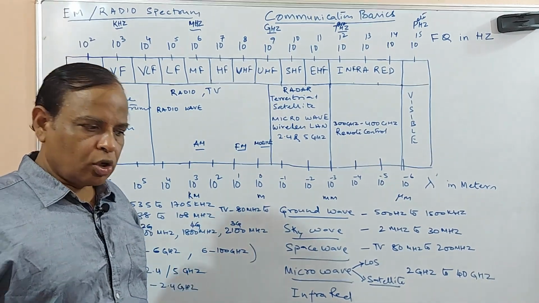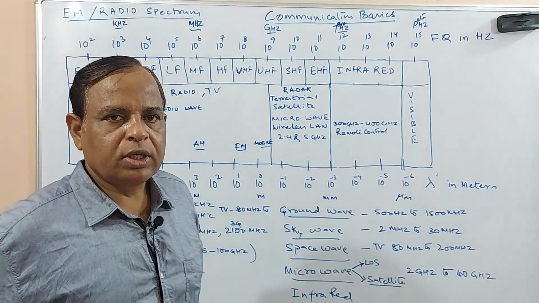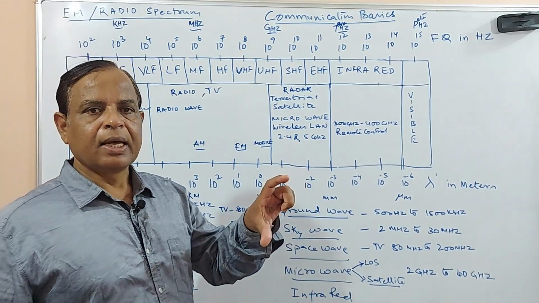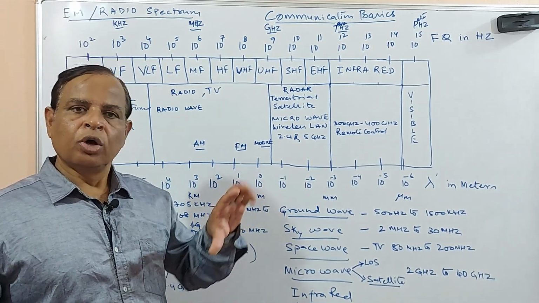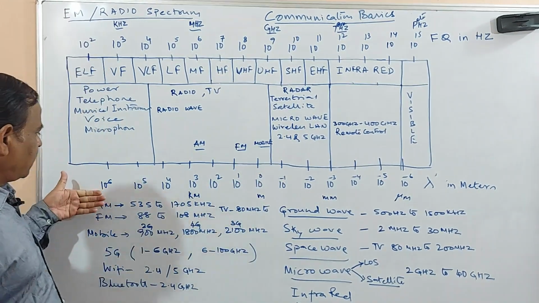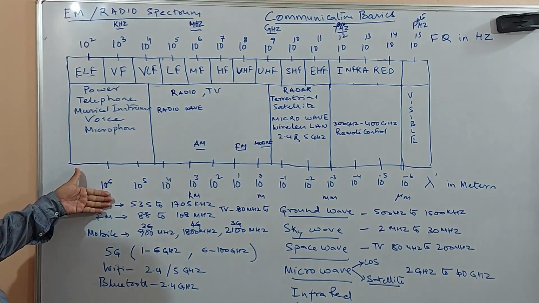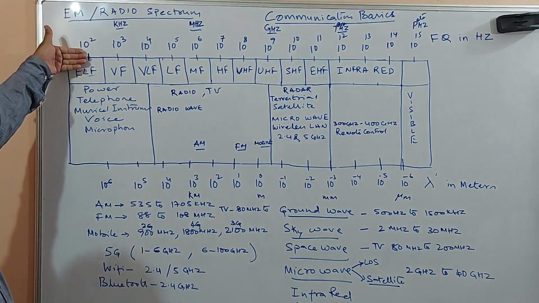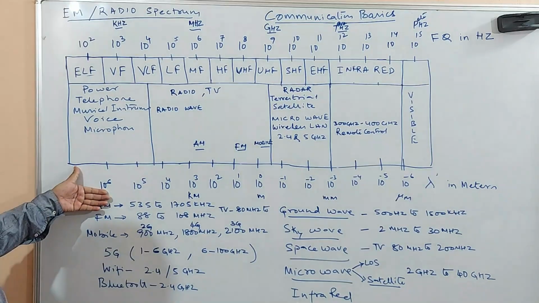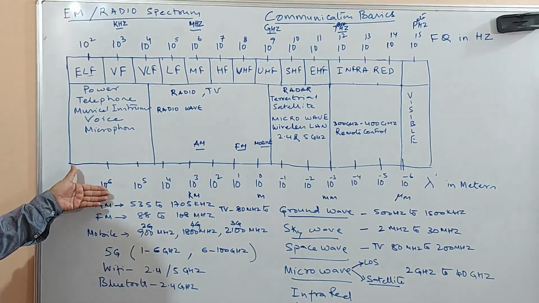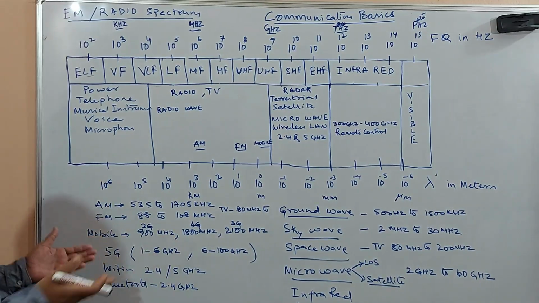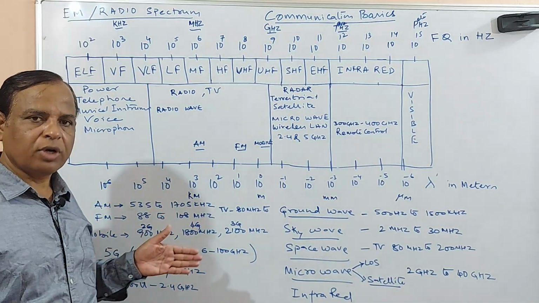You understand the importance of the wavelength, because the antenna length depends upon the wavelength of the transmitted frequency. That's what you see here: when it is 100 hertz, the wavelength is in the range of 10 to the power of 6 meters, which is around 100 kilometers. It's a very large wavelength, isn't it?